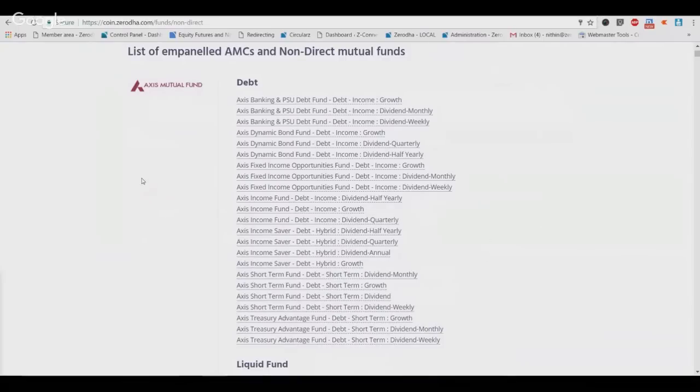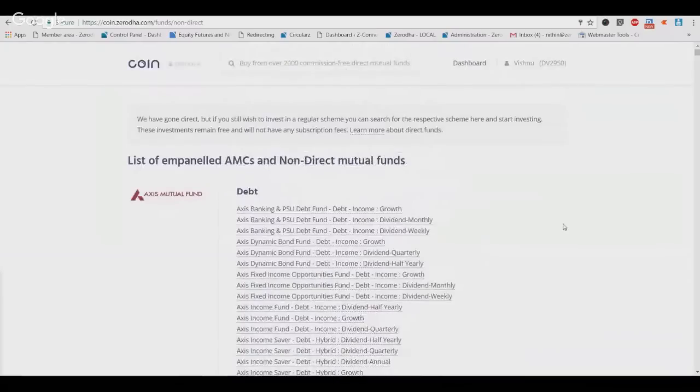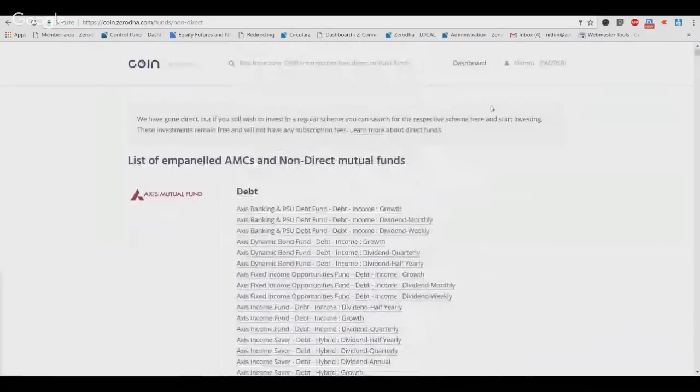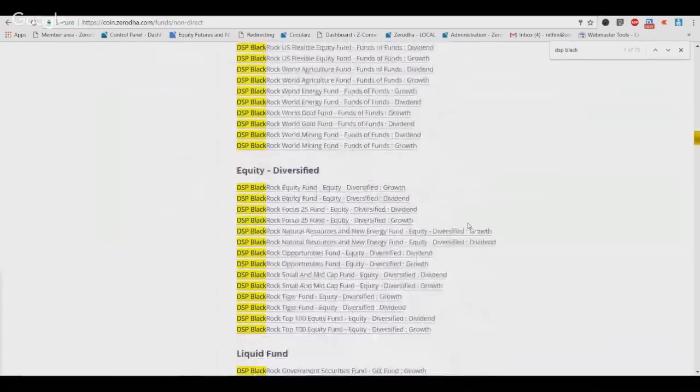But when you purchase these non-direct, regular funds, there will be a commission that we will be earning from the AMC, which you should be aware of. Once you're on this page, an important thing to note is that this search button only searches for direct. So if you want to search for a fund here, you have to do a Control F and then search. Let me search for the DSP BlackRock tax saver, for example, and I'll show you.